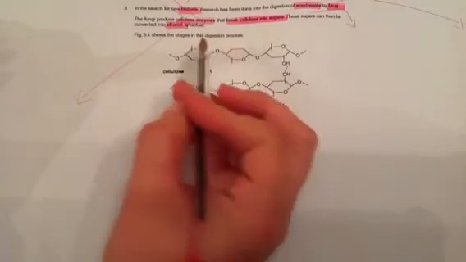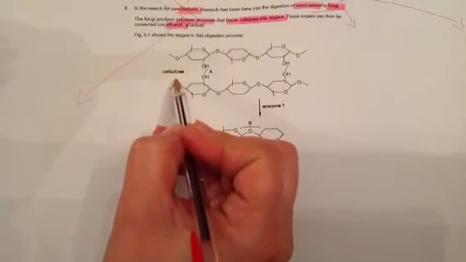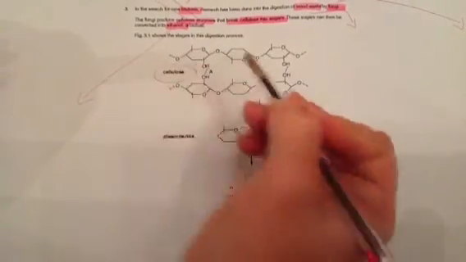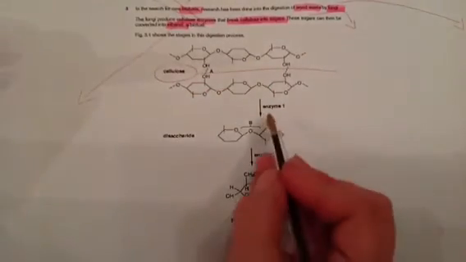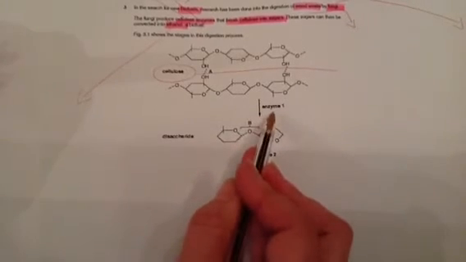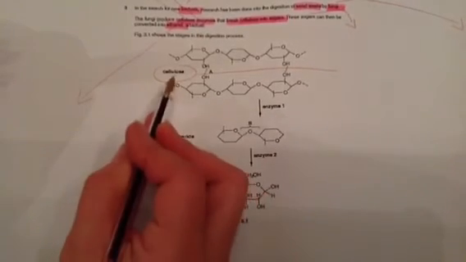Okay, so if we look at the actual process, it says figure 3.1 shows the stages in this digestion process. So cellulose here. Okay. What's cellulose? Do we know what that is? Okay. And it says here that enzyme 1, it's got a little arrow, so it must mean that enzyme 1 breaks cellulose into this molecule here, which is a disaccharide. Okay.